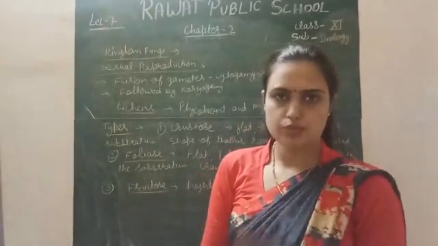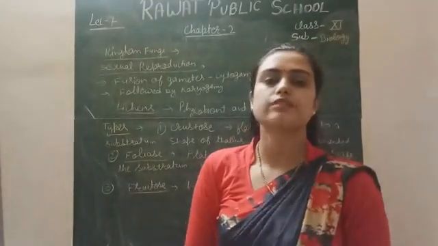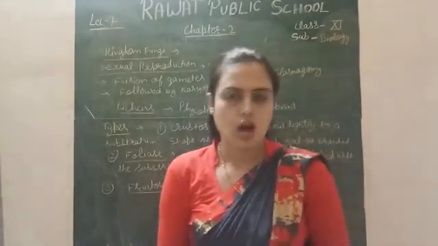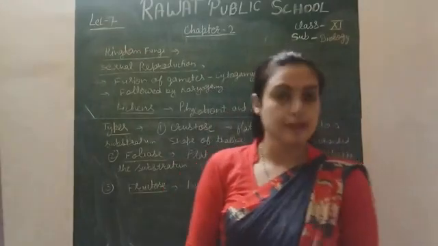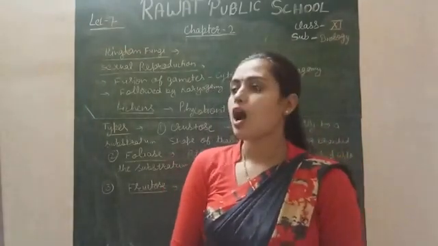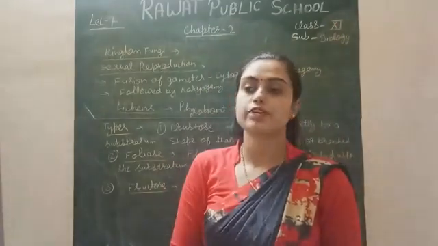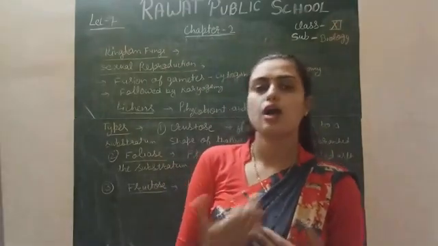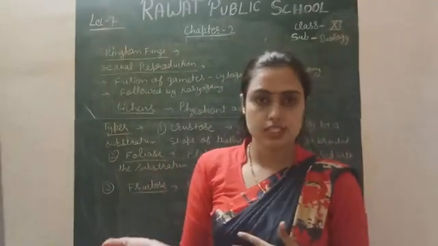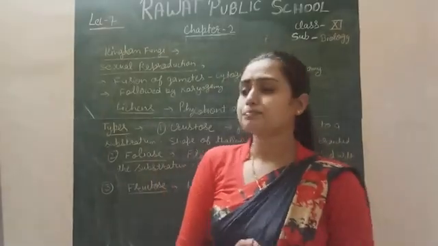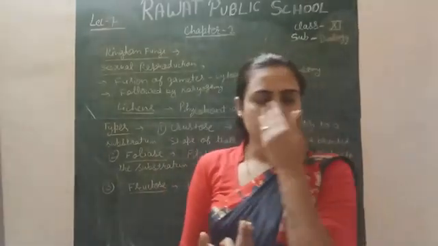Okay, today we will proceed with our chapter. Obviously, we had discussed the various kingdoms, and we have a five-kingdom classification. In this classification, firstly we discussed Monera, then Protista, and third we will discuss the fungi.